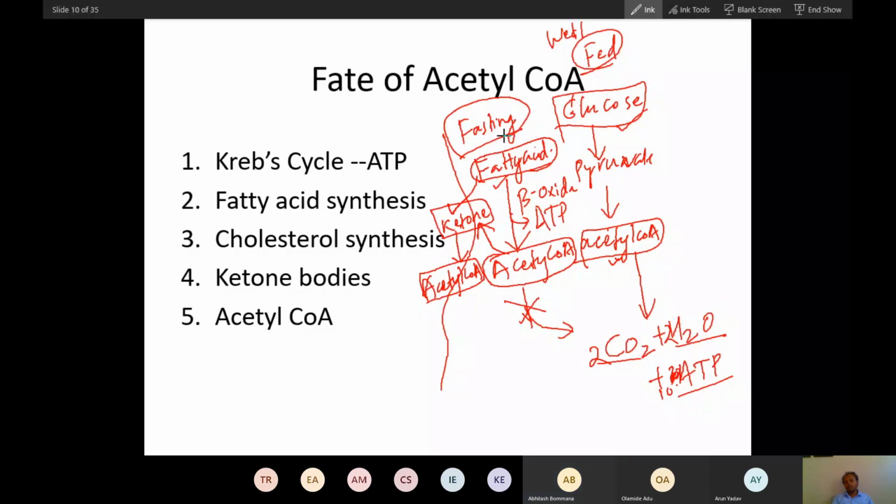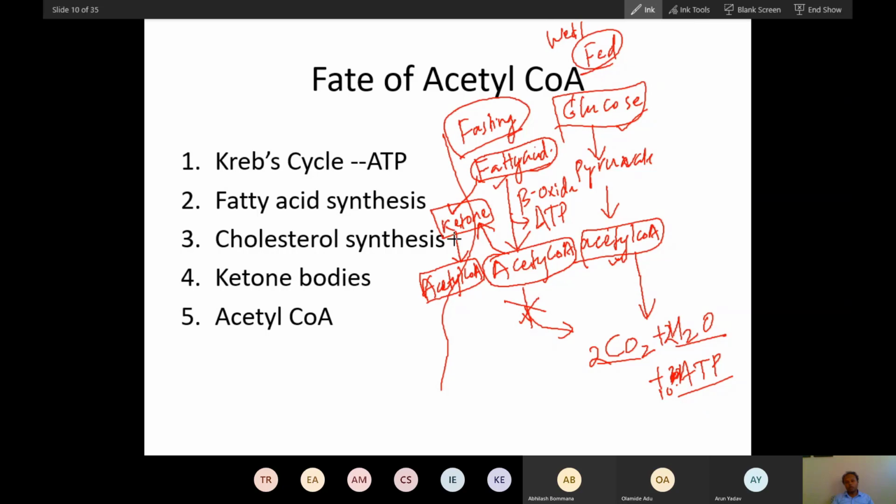Remember, during fasting condition in liver, fatty acid will convert into acetyl coenzyme. Further oxidation will not happen in liver. Rather, this acetyl coenzyme will convert into ketone body, and ketone body will go into blood.